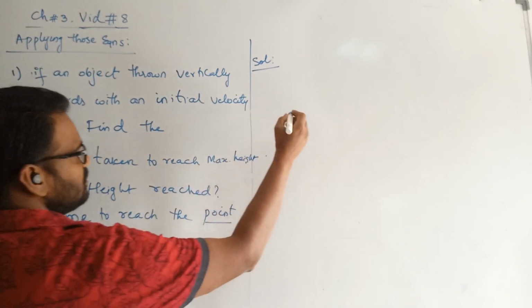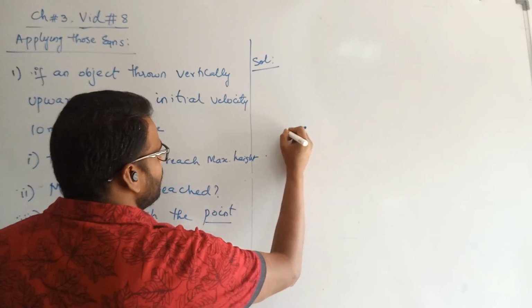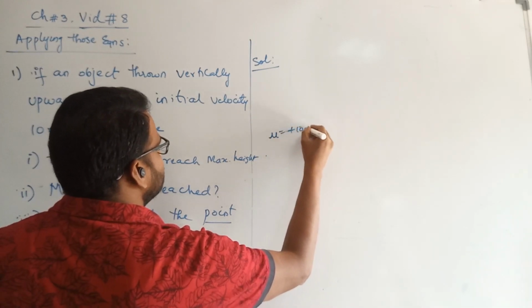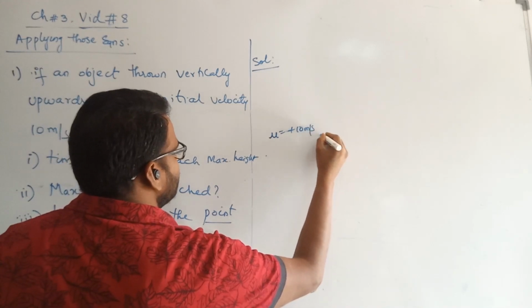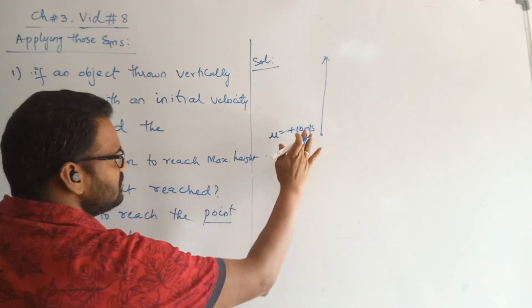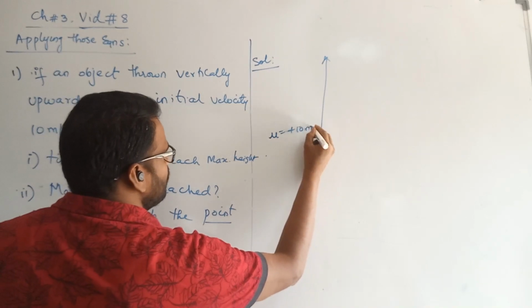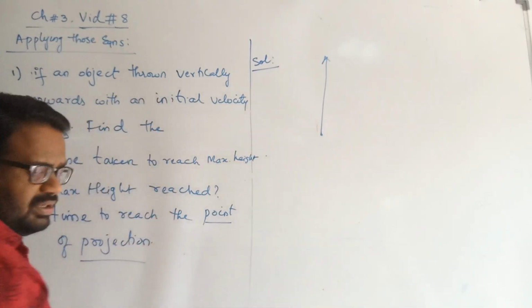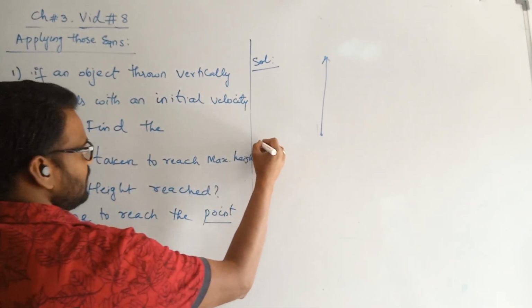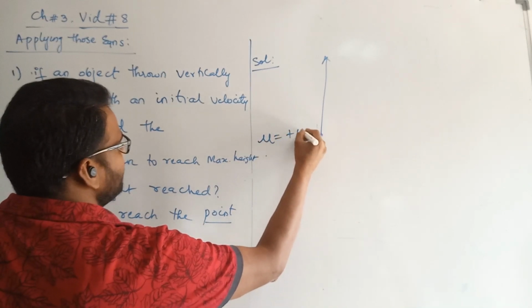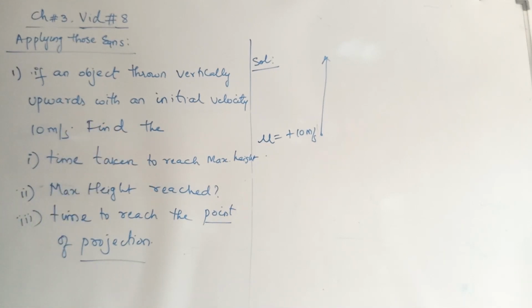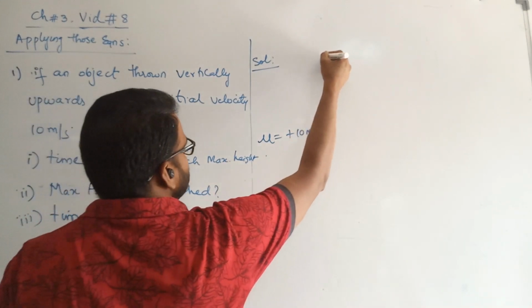Accordingly, let me just give you the figure for this. A body is given what velocity? It is going upwards, right? It is thrown with a velocity of 10 meters per second. I'll write in bigger terms, no matter. Initially, it is given a velocity of 10 meters per second. It is going up, and it goes to the highest point.